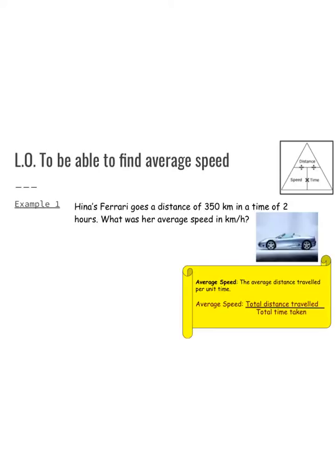Let's look at example 1. Hina's Ferrari goes a distance of 350 km in a time of 2 hours. What was her average speed in km per hour?